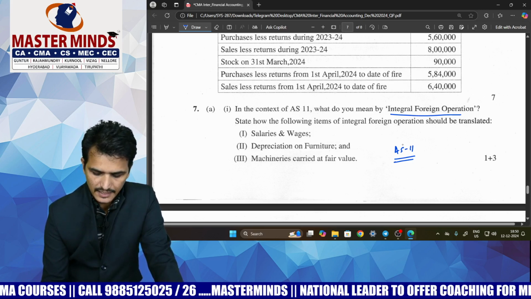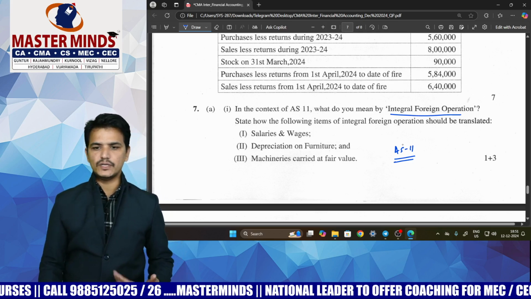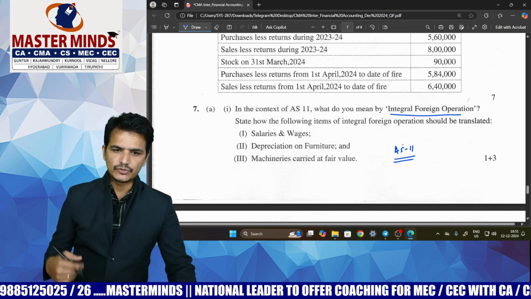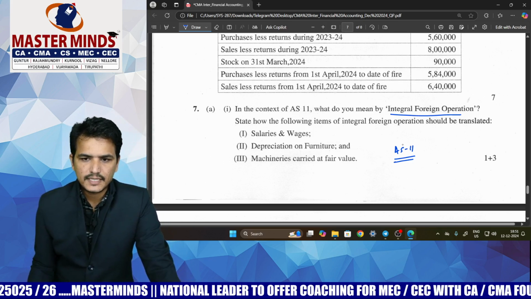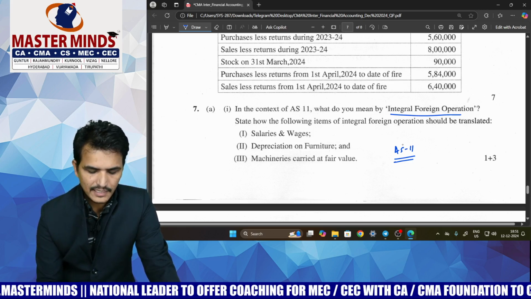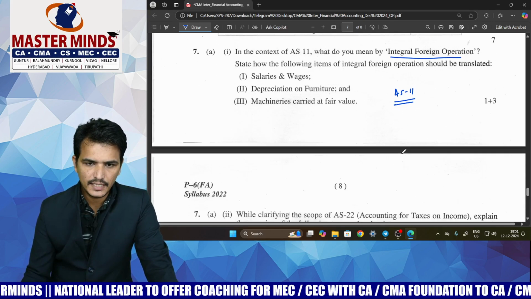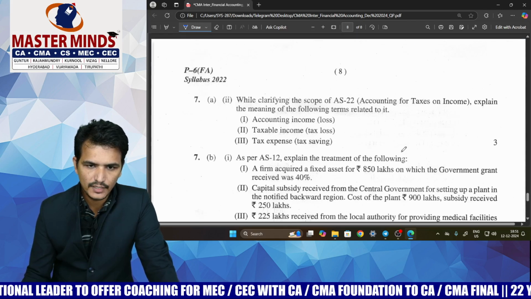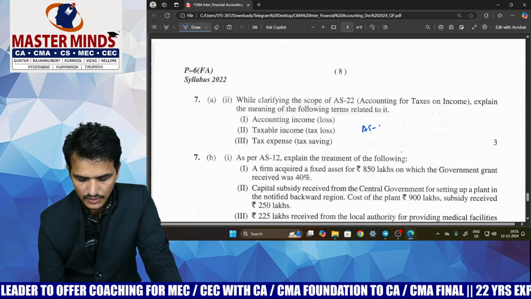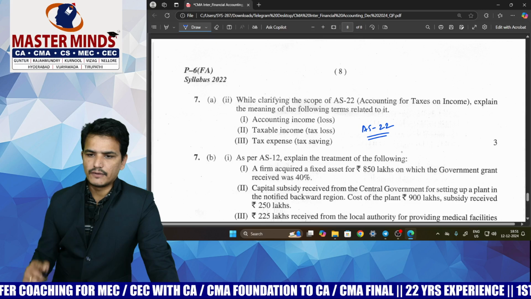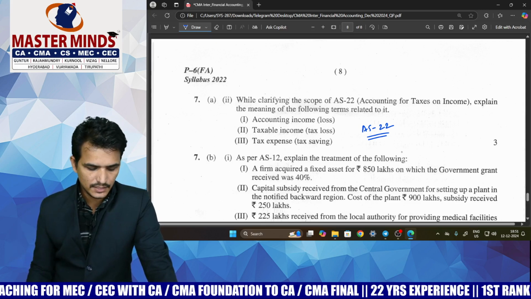And in case of accounting standards, most of the questions are given from theoretical aspects only. Very few questions are given from practical problems or practical areas. All the questions they have given are based on theory only. Next, coming to question number 7A, which is again based on accounting standard number 22, and again this is also a theory question only.